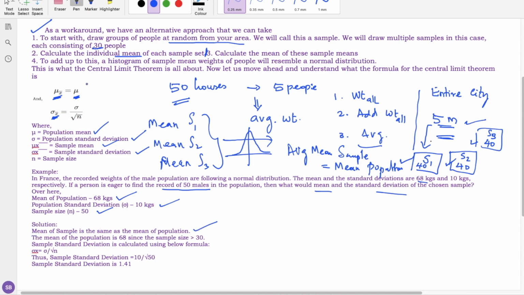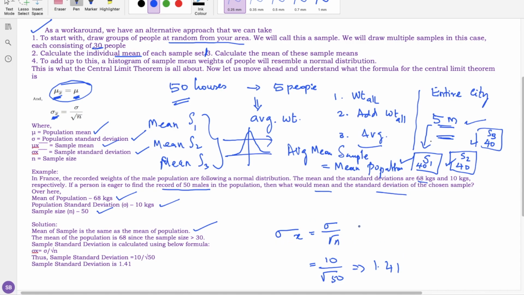Solution: the mean of the sample is the same as the population. As we said, the mean of the sample will be equal to the population mean. The sample standard deviation is calculated as sigma by root n, which is 10 divided by root 50, which equals 1.41. So we have found the sample standard deviation and the sample mean.